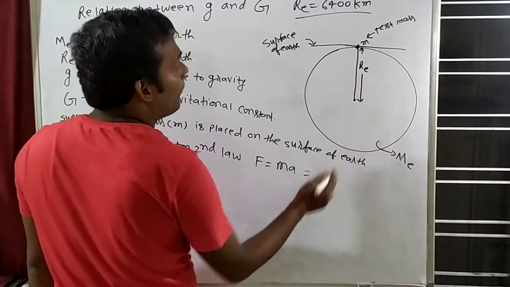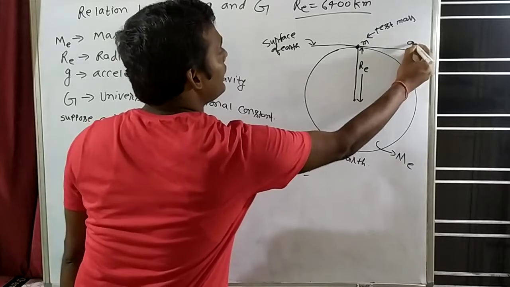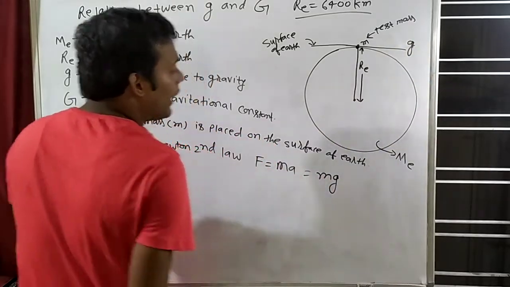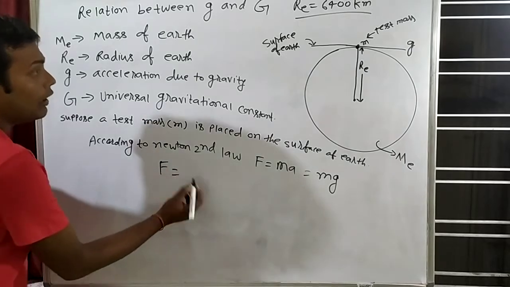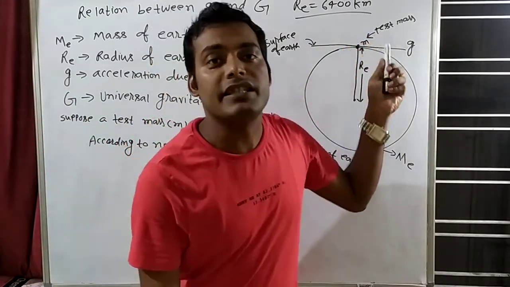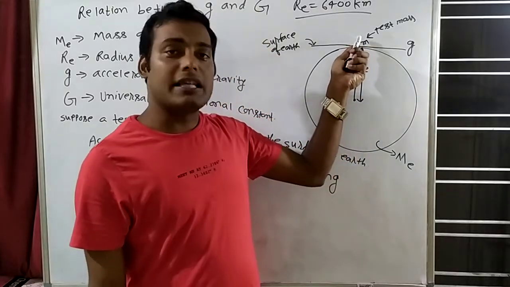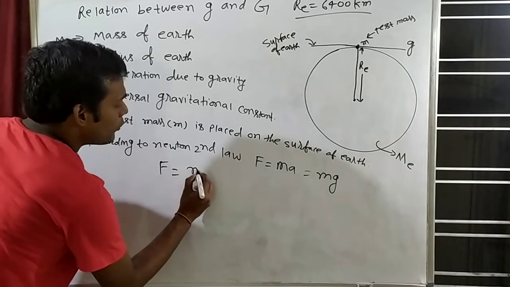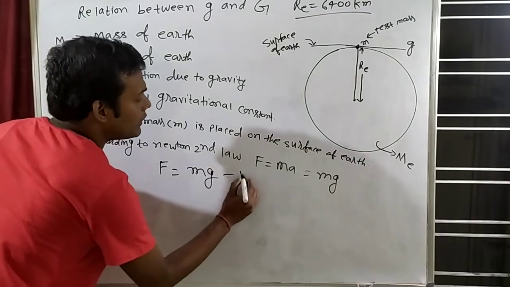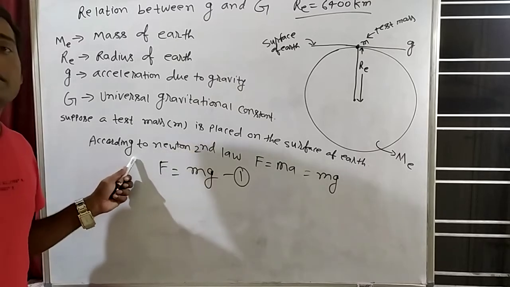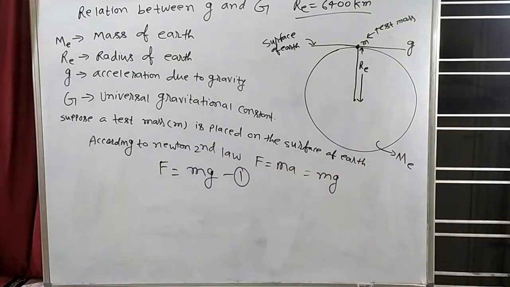So here, how much is the acceleration due to gravity? g, the acceleration due to gravity on the surface of earth. So can we write that F is equal to mg? Here on this test mass, how much force is acting? F is equal to mg, because the mass is small m and the acceleration due to gravity is g. So this is the first equation. This equation I am getting from Newton's second law.